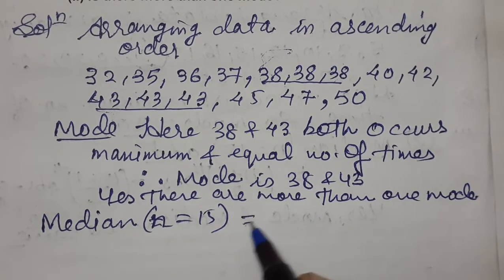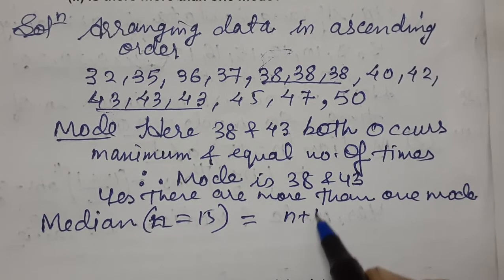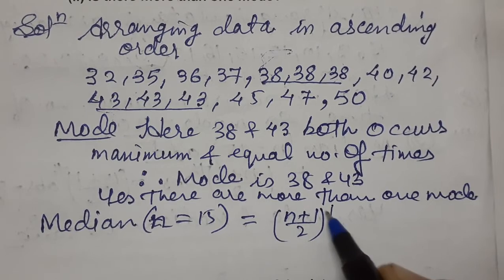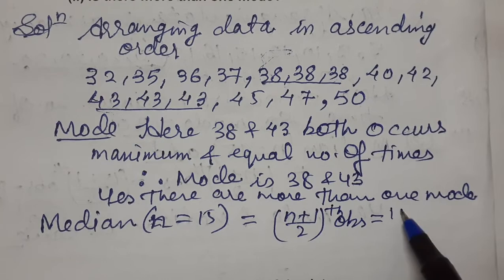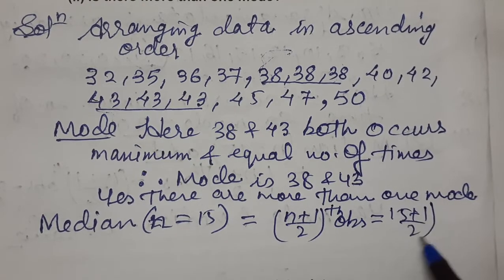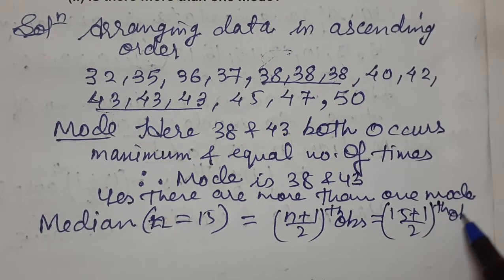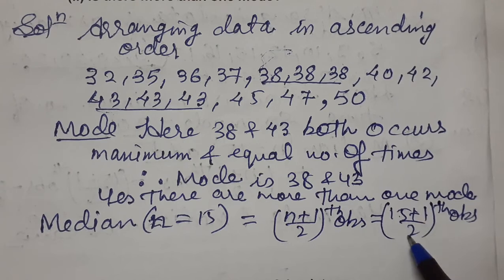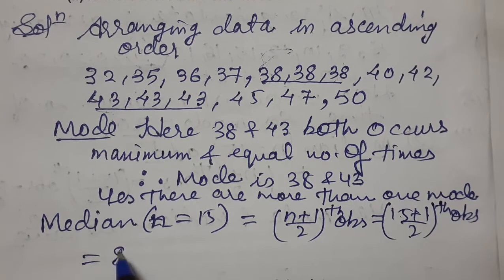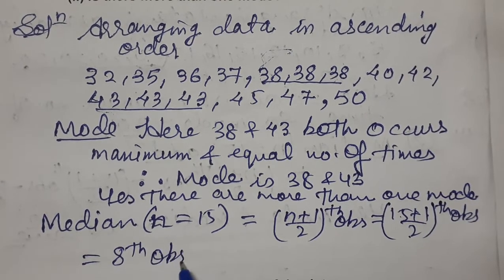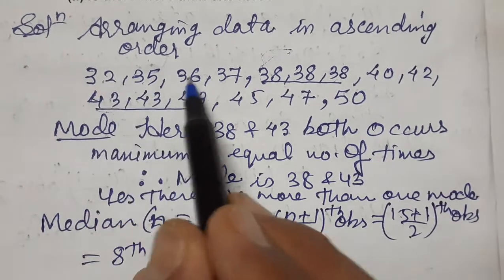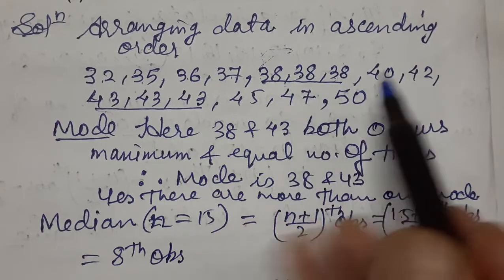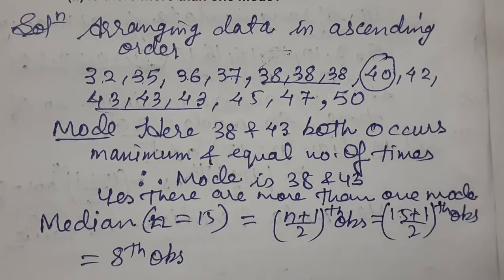Number of observations is odd. So what is the median formula? N plus 1 by 2th observation. What is n here? 15. 15 plus 1 by 2th observation. 15 plus 1, 16. 16 by 2, 8th observation. And now what is the 8th observation? Just see in ascending order: 1, 2, 3, 4, 5, 6, 7, 8.